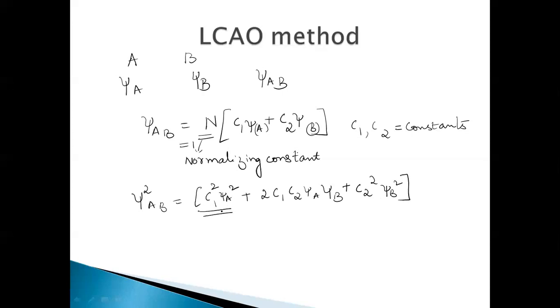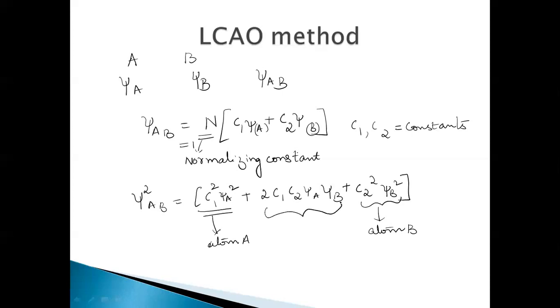The first term is related to the probability of finding the electron on atom A, that is, finding the electron on atom A when it is an isolated atom. And this term is related to the probability of finding the electron on atom B when it is an isolated atom.